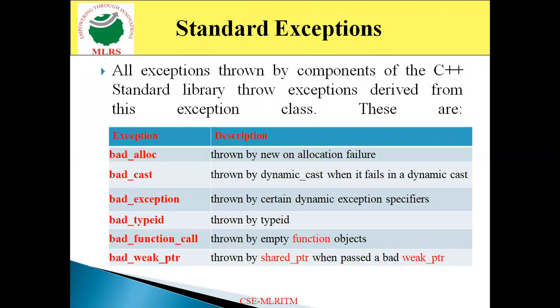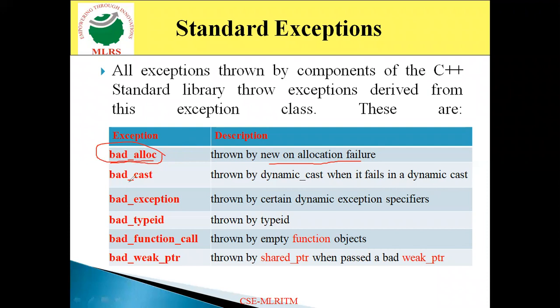And apart from these standard exceptions, there are some other exceptions which are specified in the C++ standard library. One is bad_alloc, which is thrown whenever we allocate memory and that allocation fails because of the new keyword. Then ultimately it throws the exception that is nothing but the bad_alloc exception.